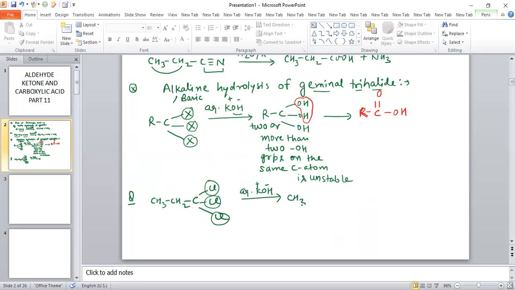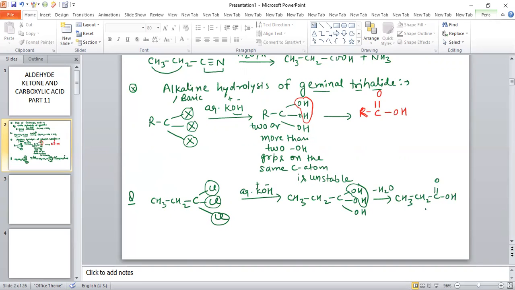This will form CH3, CH2, and on this carbon OH, OH, OH. Because two or more than two OH groups on the same carbon is unstable, water will be removed. When water is removed, the product formed will be CH3, CH2, COOH.